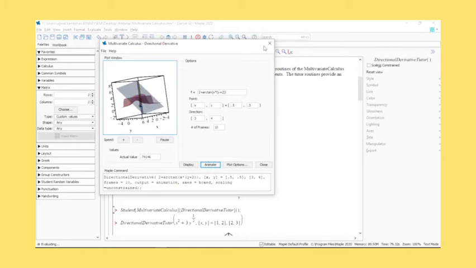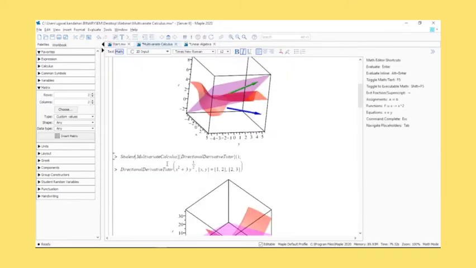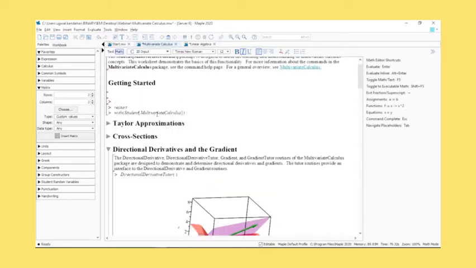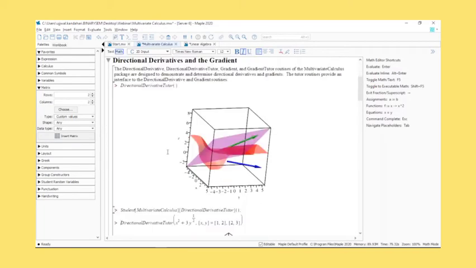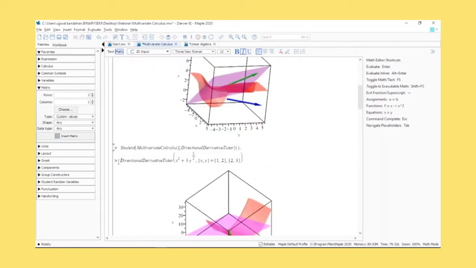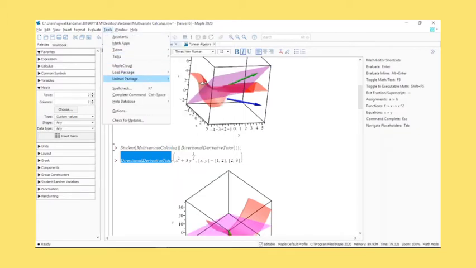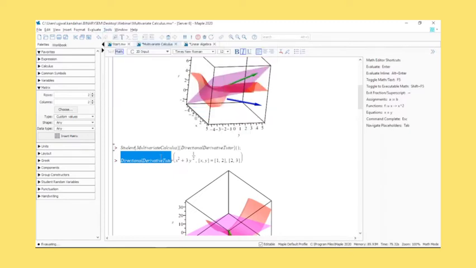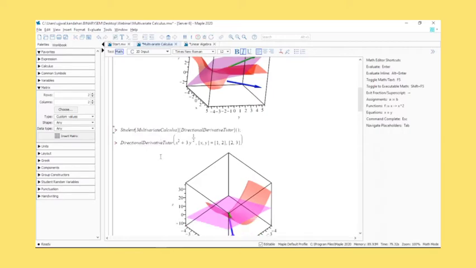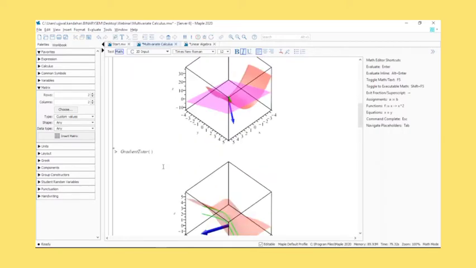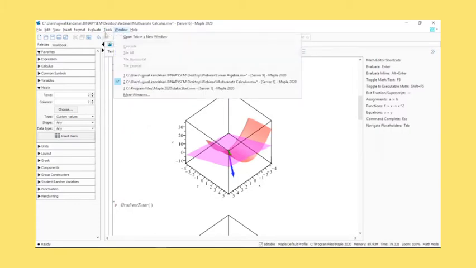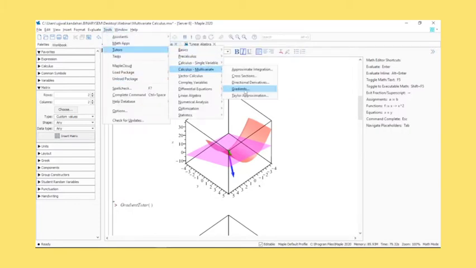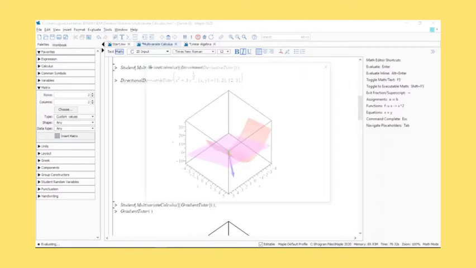Let's go back. Again, like we had it for all of the other functions here, you can also have functions. So directional derivative tutor is the function to open up a tutor. You can open up the tutor from here, from the command itself, or you can simply go to the tutor from the panel here itself, from the tools menu. You can do it any way that you like. It's completely up to you. And there's also tutors for gradients, basically. So you can get an idea on gradients.